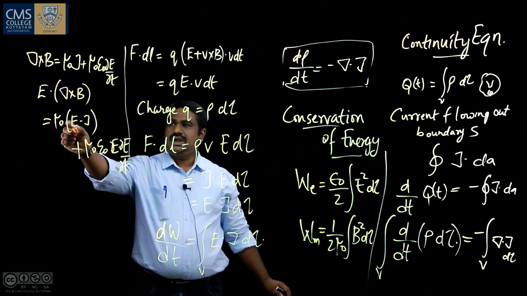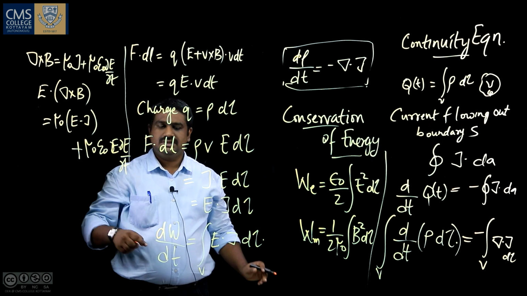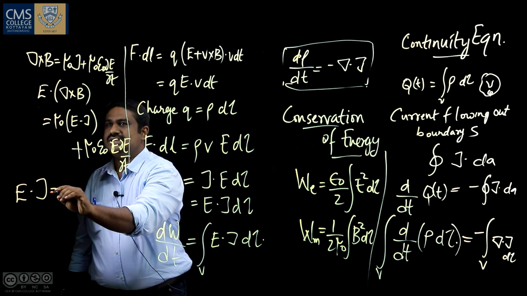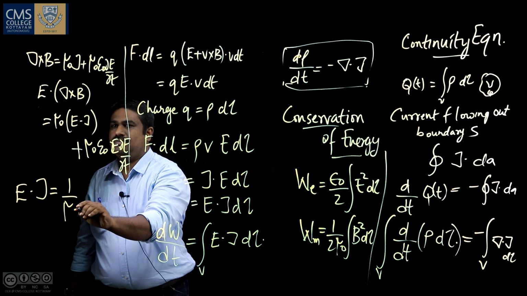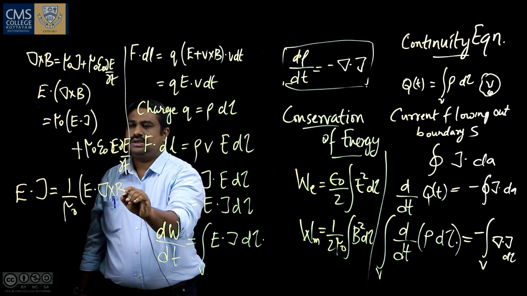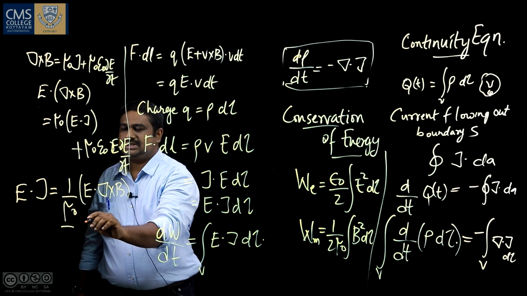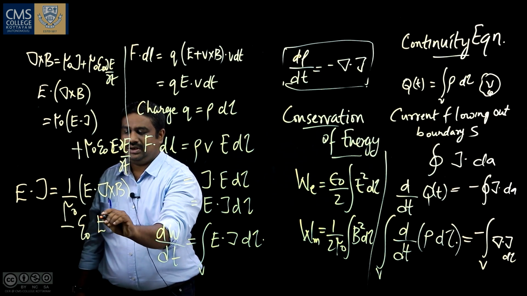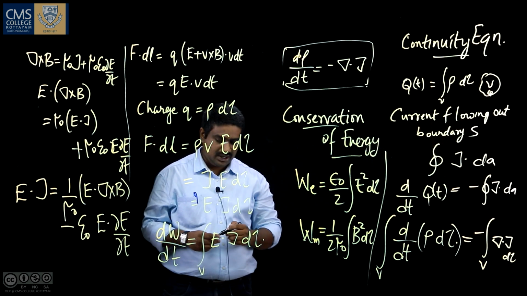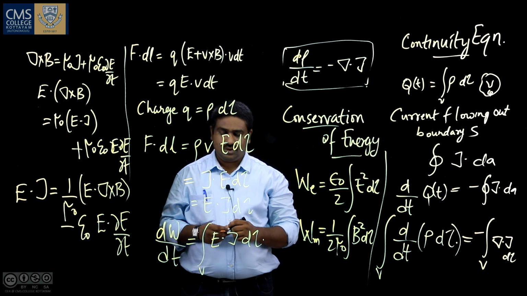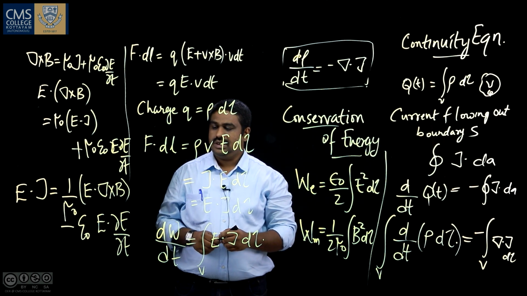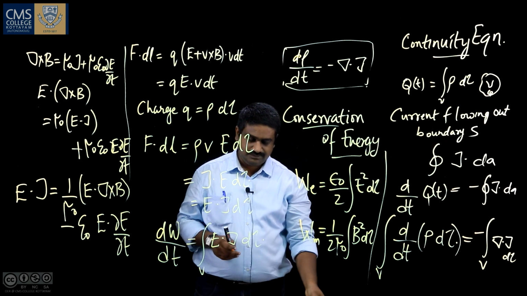So we can write E · J as 1 by mu 0 E · (del × B) minus epsilon 0 E · ∂E/∂t.